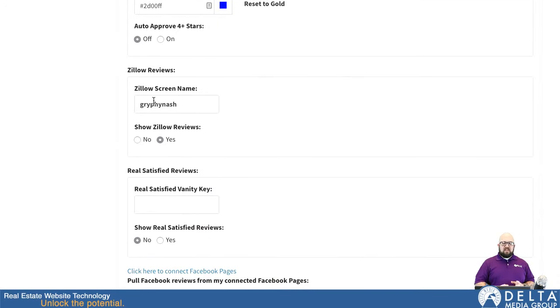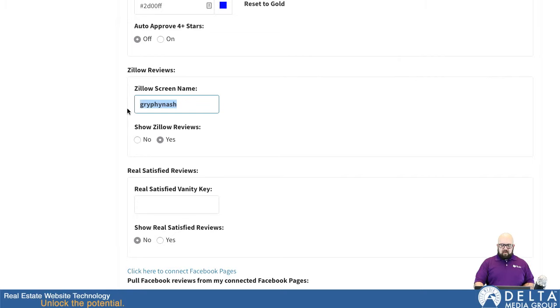Next, this is the integration for Zillow reviews. If you have a Zillow account and you have reviews on there, the system can pull in the 10 most recent reviews automatically. It does just look at the 10 most recent because that's what Zillow gives us. But this is an option for you. So if you're getting reviews there and you want them to come in and display on your website automatically, you just put your Zillow screen name here, and then you change Show Zillow Reviews to Yes.